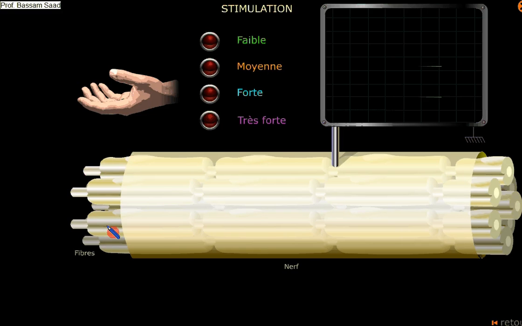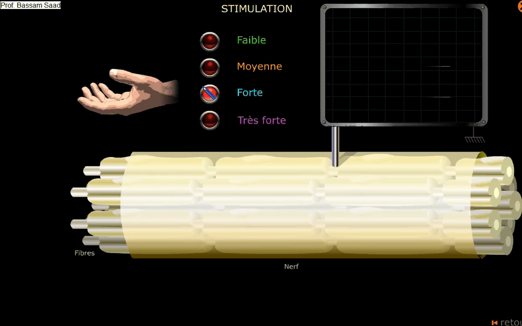Now I will stimulate with low intensity, average intensity, high intensity, stronger intensity, maximal intensity, or very strong intensity. Okay? Low intensity, look at this. A ball is falling on the hand. Look at this. Okay?